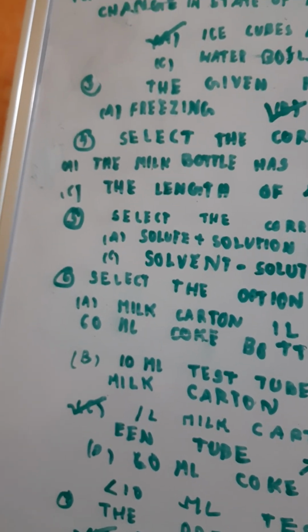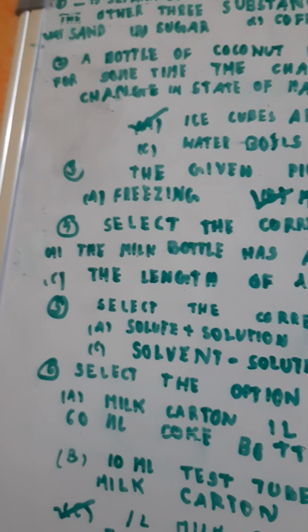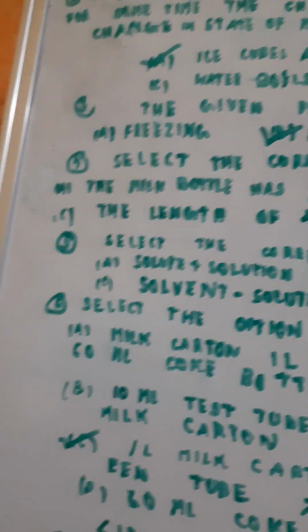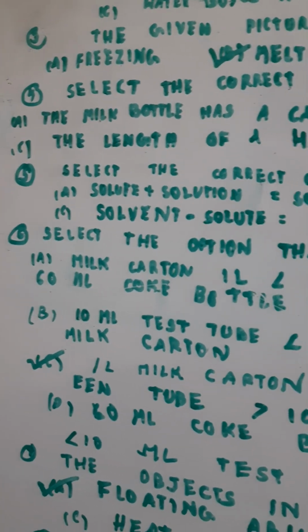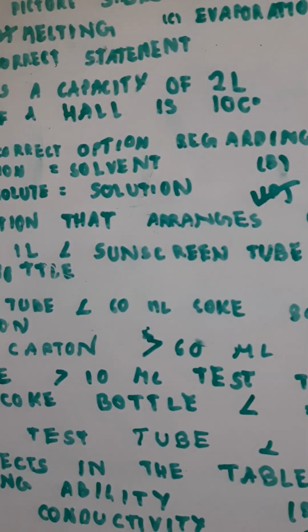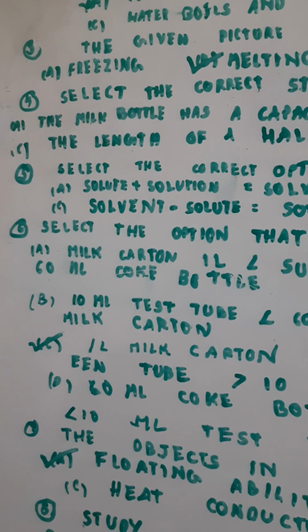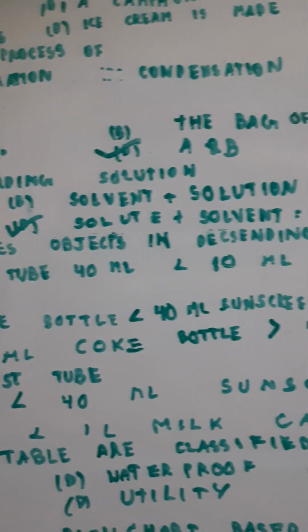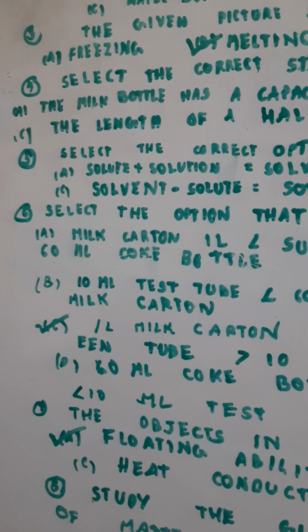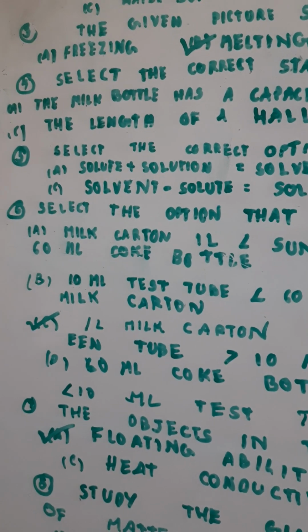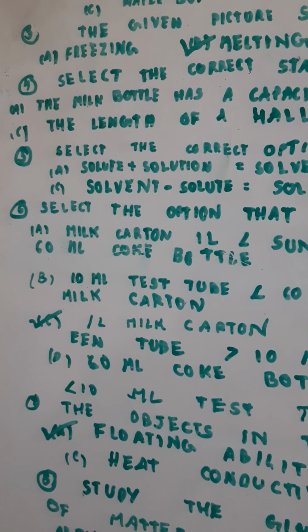Select the correct statement. A bottle of milk has a capacity of 2 liters. Yeah, that's a correct statement. A bag of flour weighs 10 kilograms. Yes, that's correct. The length of a hole is 10 degrees Celsius. No, we measure in meter or centimeter. We don't measure in Celsius. So the correct option is option D, both A and B. Both A and B were correct as we discussed.